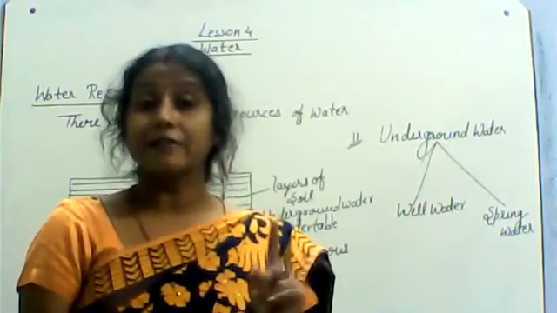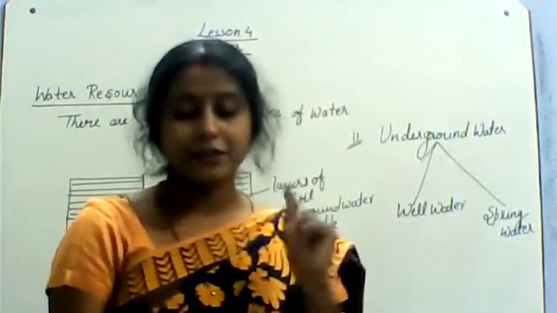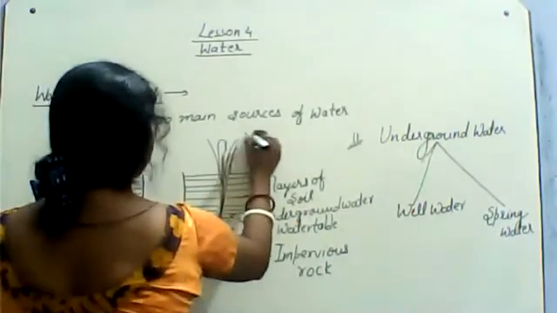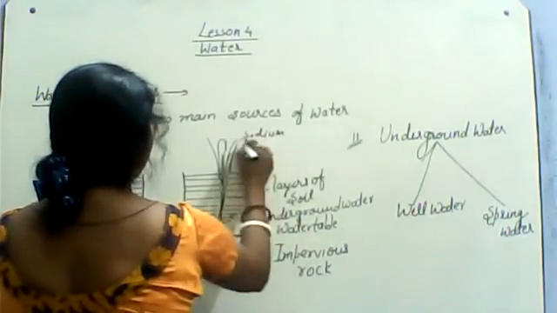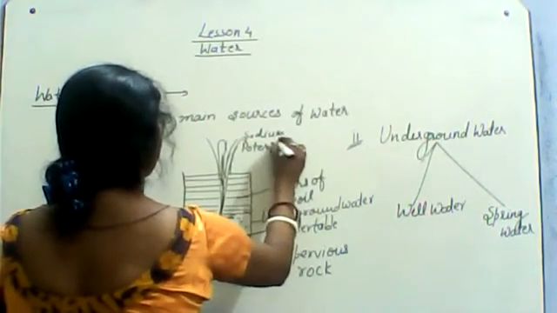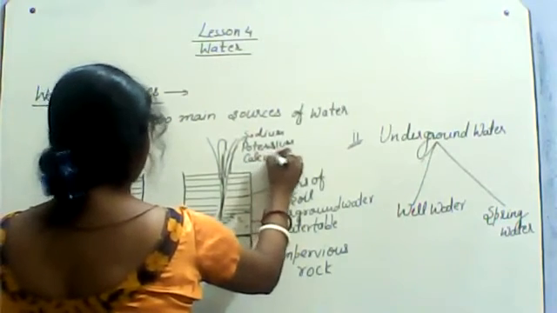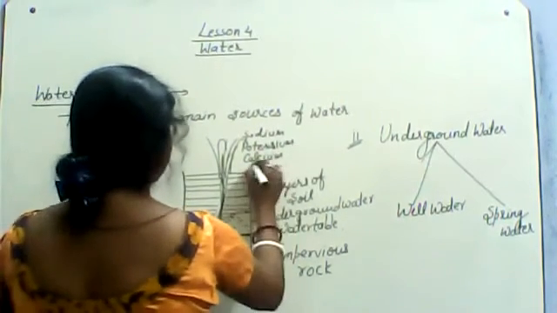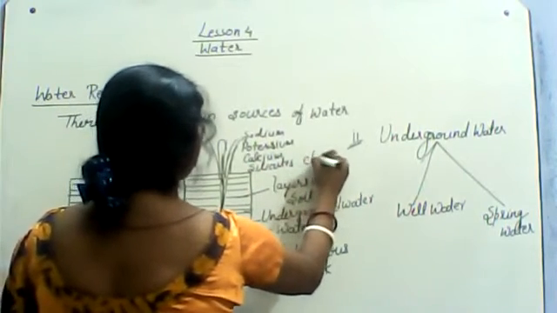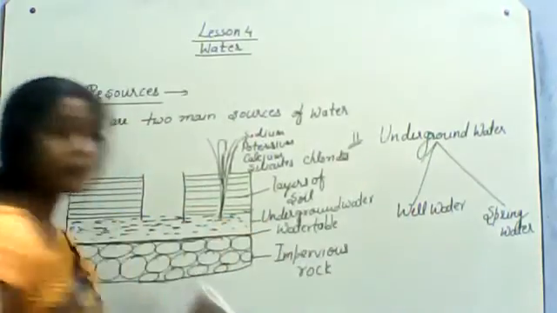That is mineral water. You know why? Because it has so many rich minerals, like sodium, potassium, calcium, silicate, chlorides, bicarbonate, sulfate.